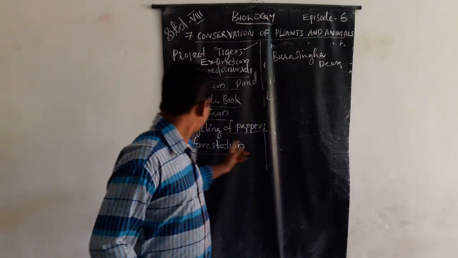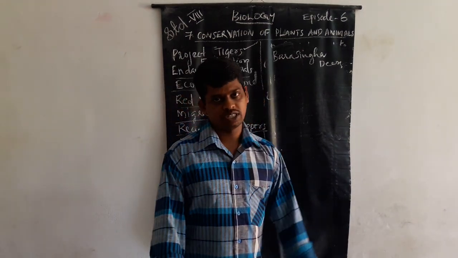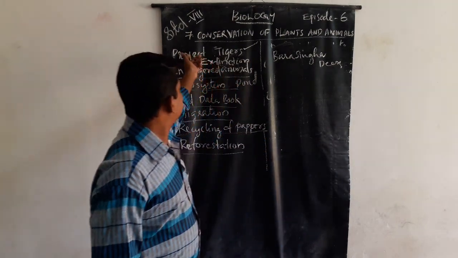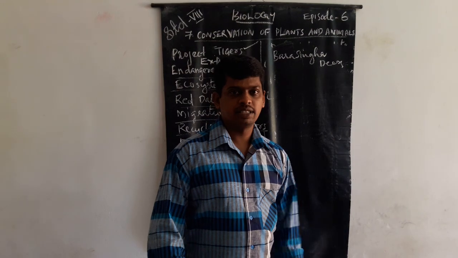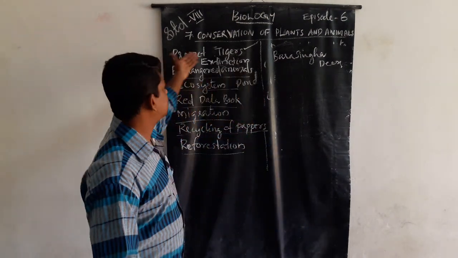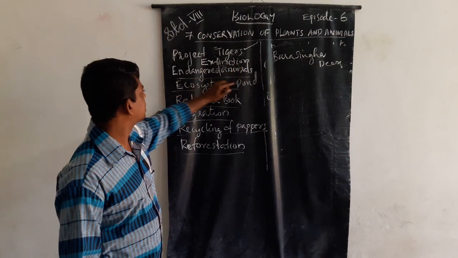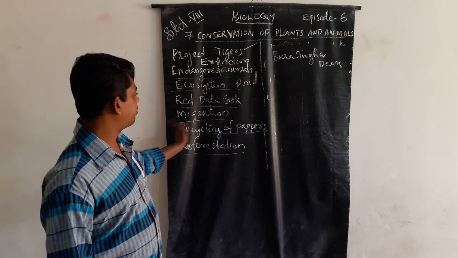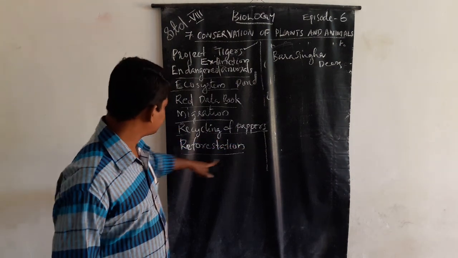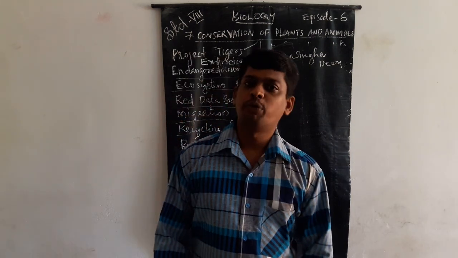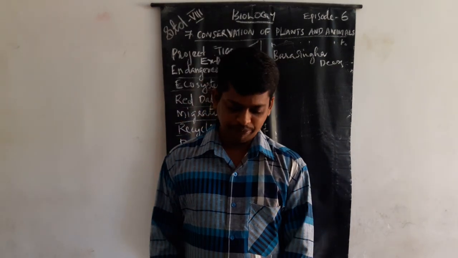So this is the importance of reforestation. So in the conservation of plants and animals, the second part of this topic, we covered extinction, endangered animals, and ecosystem, and I touched on migration, recycling of paper and reforestation. These are the important points of this chapter.